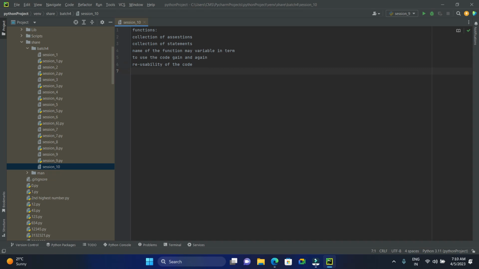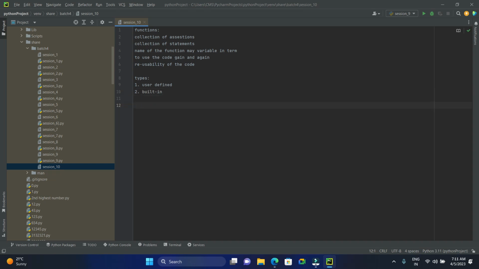There are two types of functions. First one, user defined. Second one, built-in. These are the two types of functions.